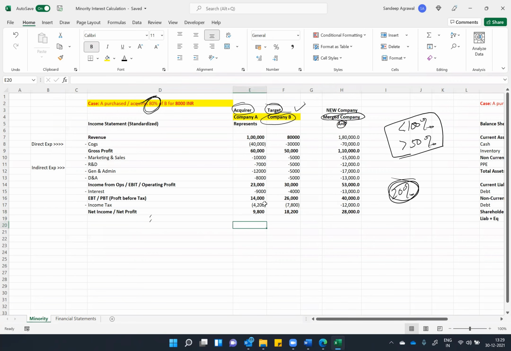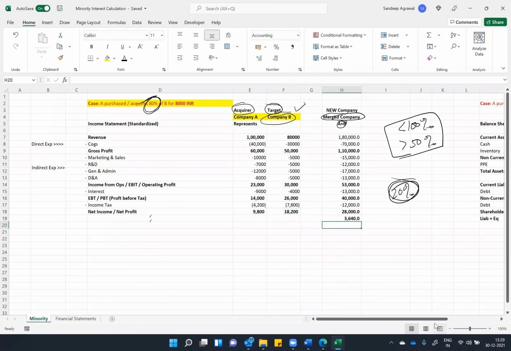So what will you do? You will say that since I own only 80% of company B, it means that I do not own 20%, then I do not have a right to the 20% of company B's profit. So I'll just calculate 20% of company B's net profit.